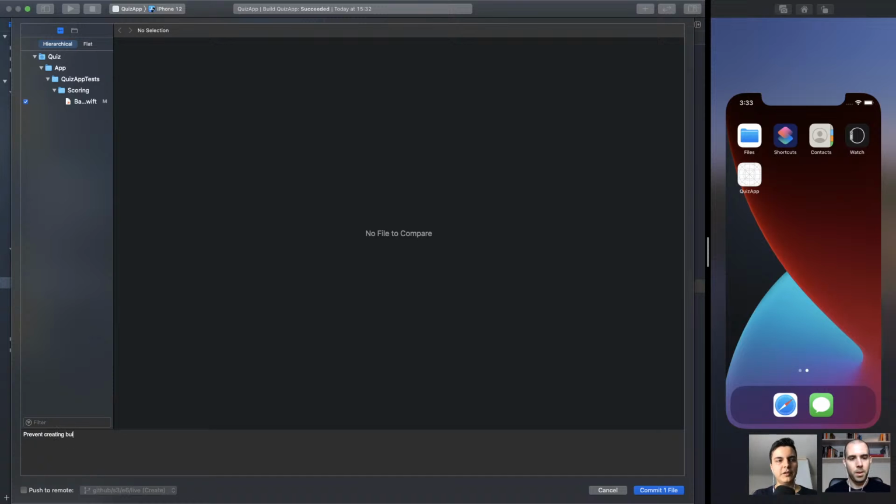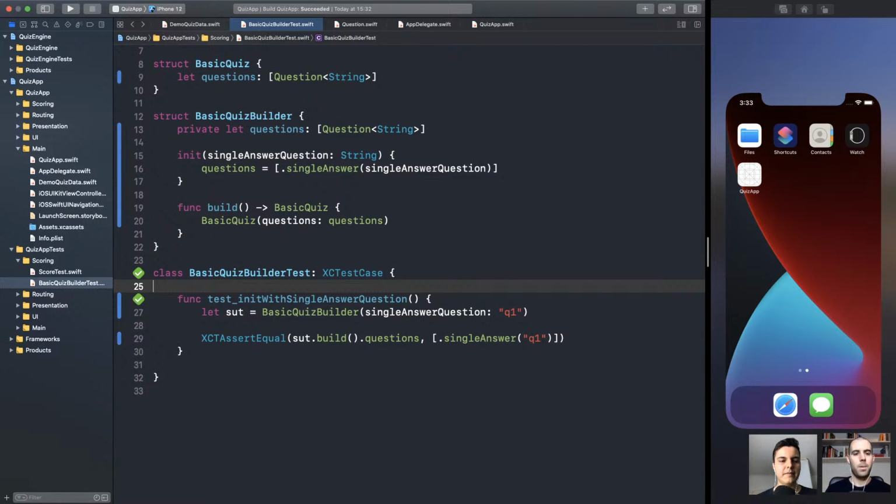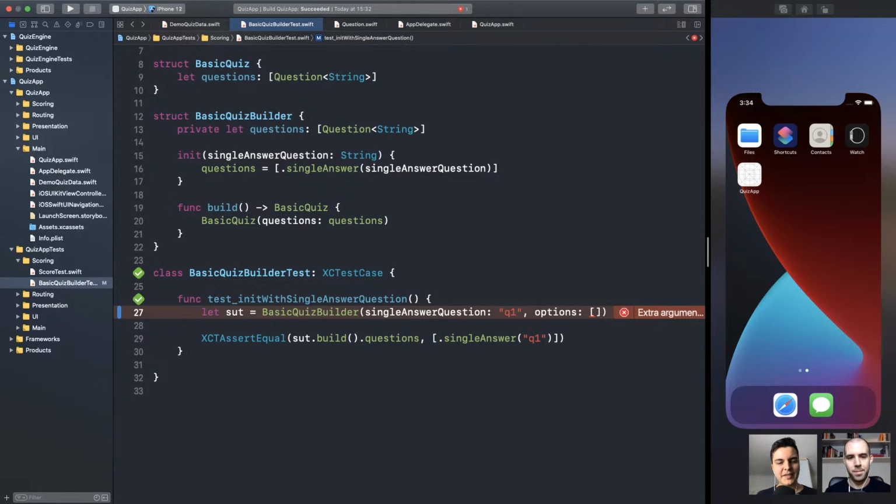Prevent creating a builder without a question. First invariant. Boom. All right. And every question should have at least one option. One or more. Never empty as well. So the options should also be a mandatory argument in the constructor, like options. And we pass an array of options. But arrays can be empty. Yeah. Make sense? Yeah, exactly. So this is not going to do it.